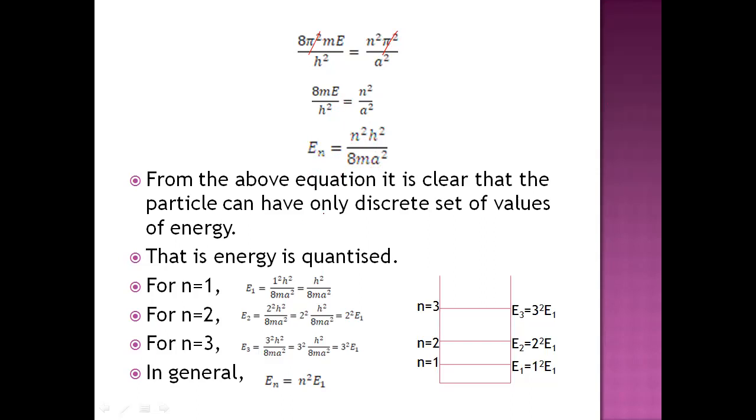For n equal to 1, if you place n equal to 1 in this expression, you will get h square by 8 m a square. If you put n equal to 2, you get 2 square into h square by 8 m a square, which you can write as 2 square into the first energy E1. Similarly, E3 is 3 square into E1, and E4 is 4 square into E1. In general, En is equal to n square into E1. Hence, we can say that energy is quantized.